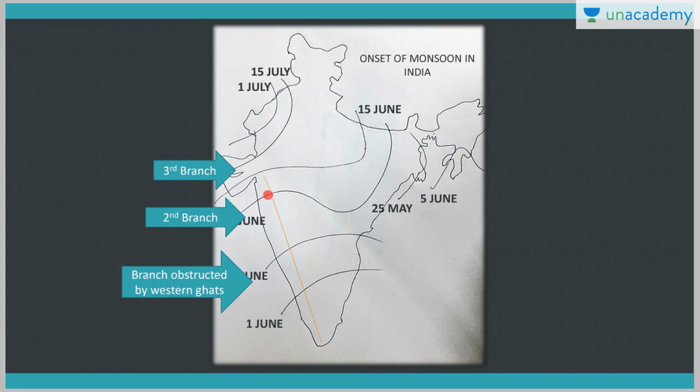So on the western side, we'll have the windward side, and on the eastern side, we'll have the rain shadow area. So this is about the first branch that is obstructed by the Western Ghats.